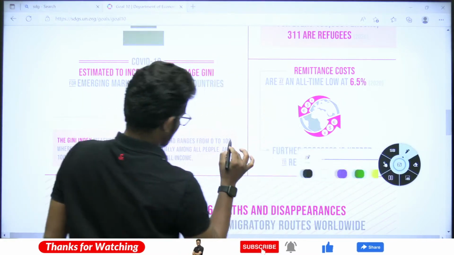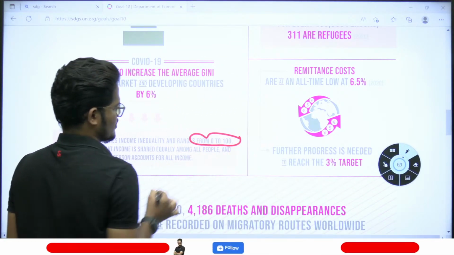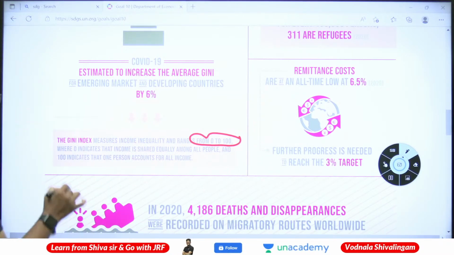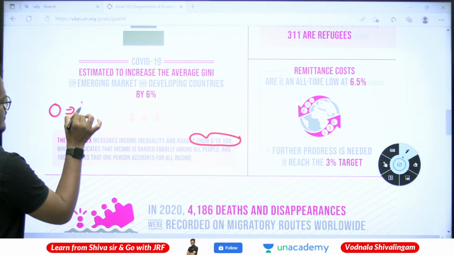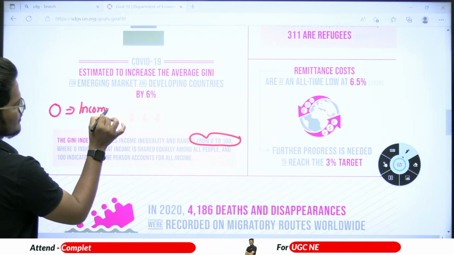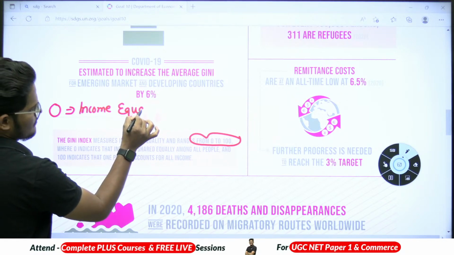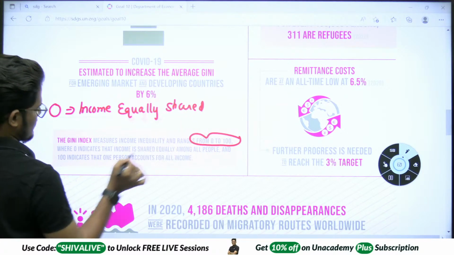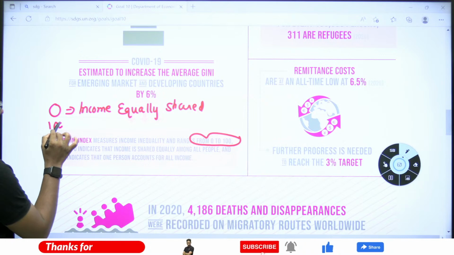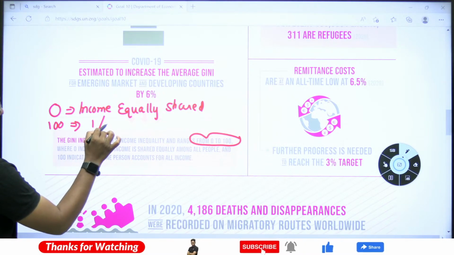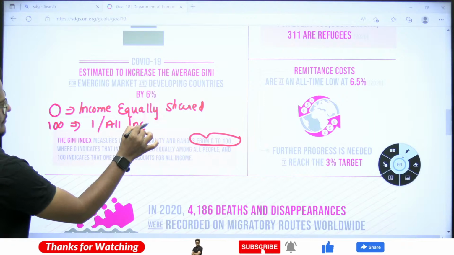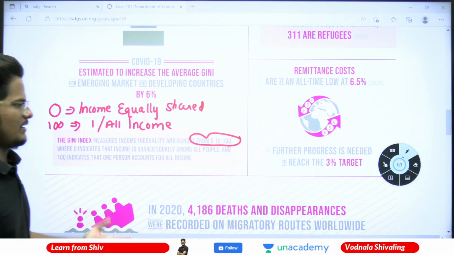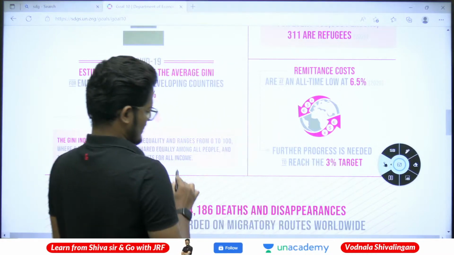Where 0 indicates income is shared equally among the people, whereas 100 indicates the entire income belongs to one person only, or the entire income belongs to only one entity.